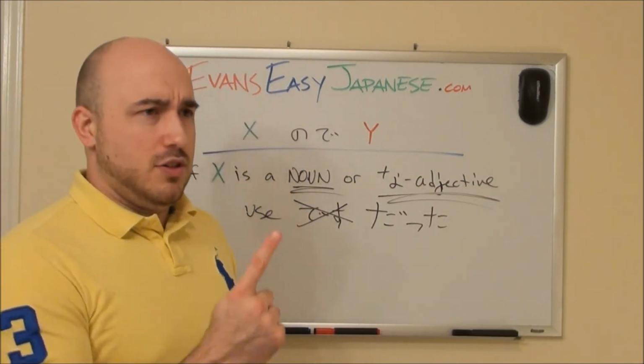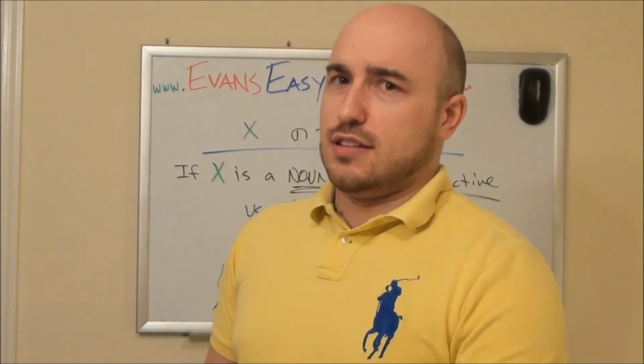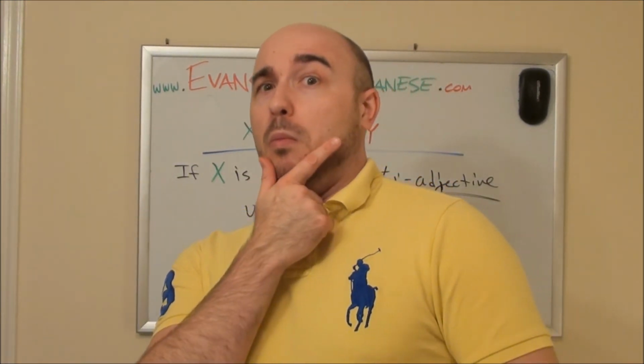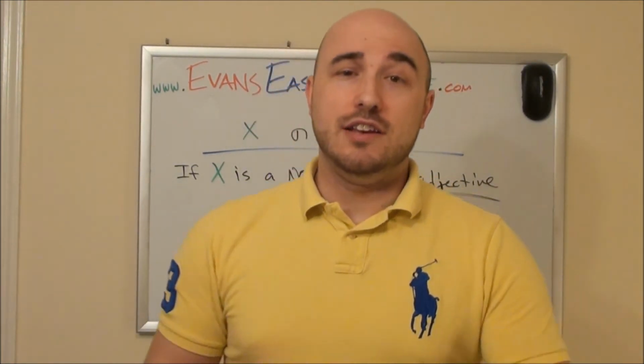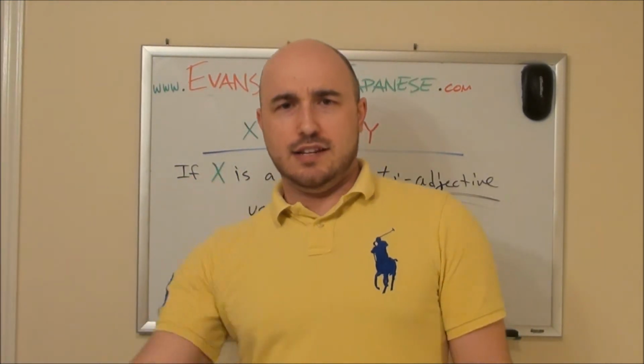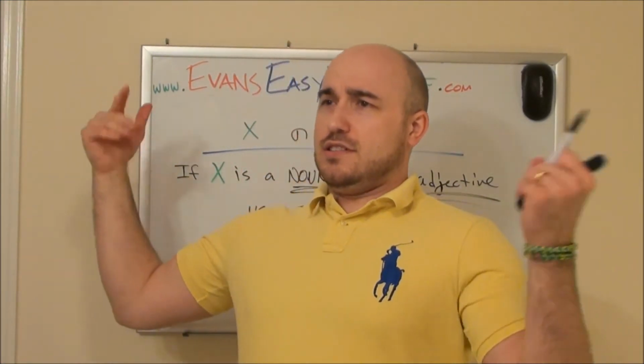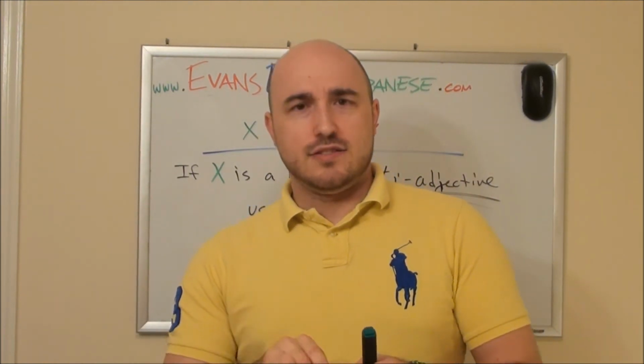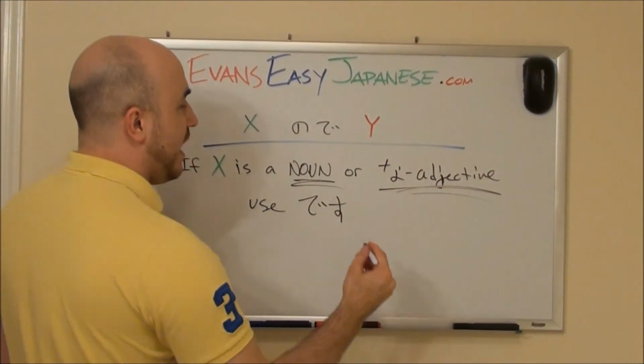Obviously. But wait, Evan, what if it's currently a pie? Well, if it's currently a pie, you're gonna say, well, darn it, obviously we need to use da. Of course, because da is the plain form of des. You'd be wrong. We use na.